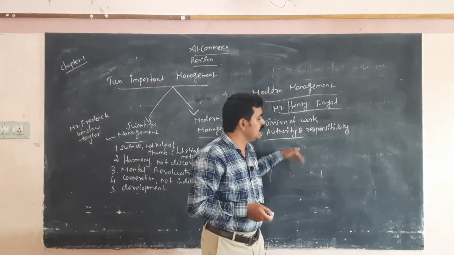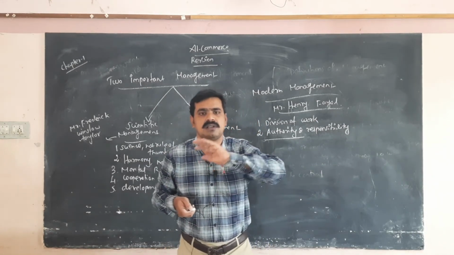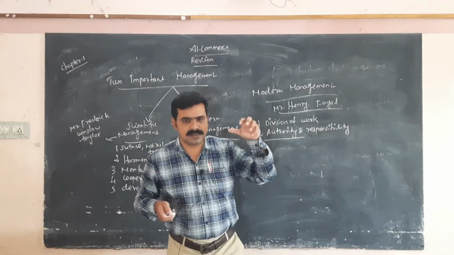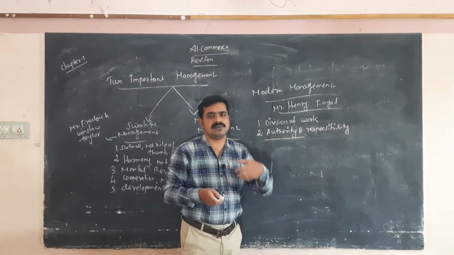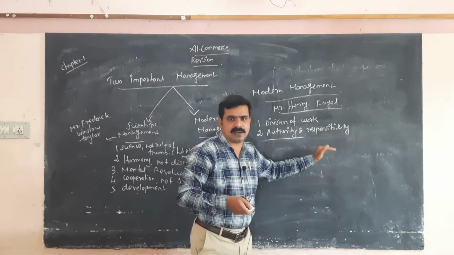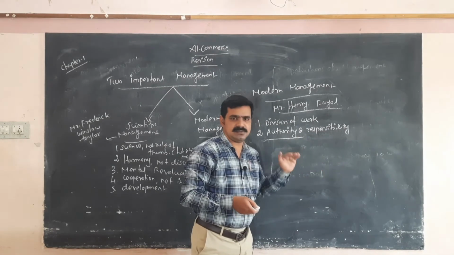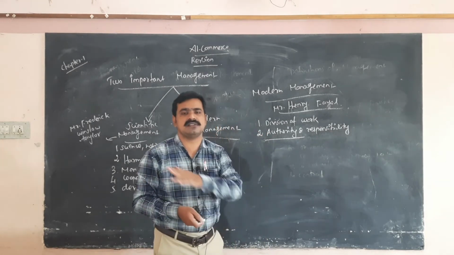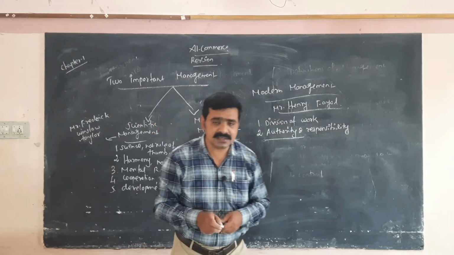Responsibility means every person has responsibilities. Every organization has a lot of responsibilities. When you are appointed to a company, the company gives you a job description, and you have to achieve the organizational objectives. Every person has responsibility, and the superior manager has authority to give orders to the subordinates. That is called authority.